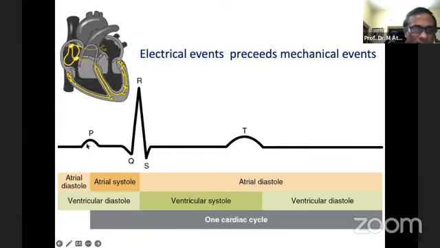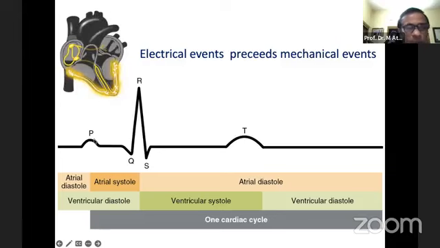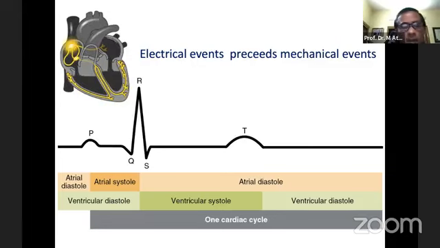And the most important thing for the understanding of the ECG is that the electrical systole precedes the mechanical systole. That is, the mechanical activity is preceded by the electrical activity. This is the synchrony of the electromechanical activity of the heart. The P wave represents atrial depolarization, and the P wave is followed by atrial systole.